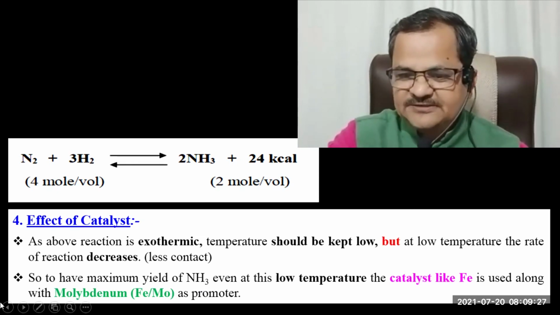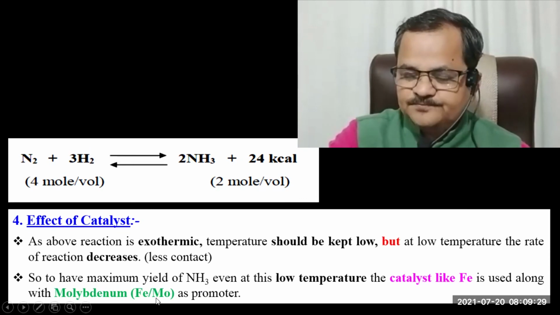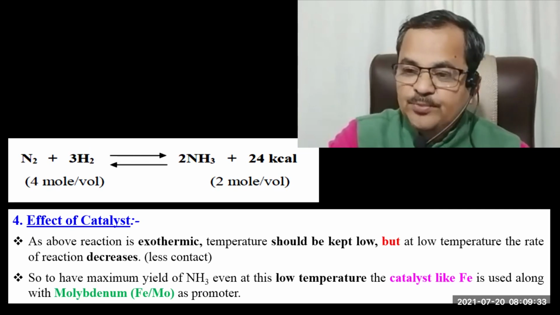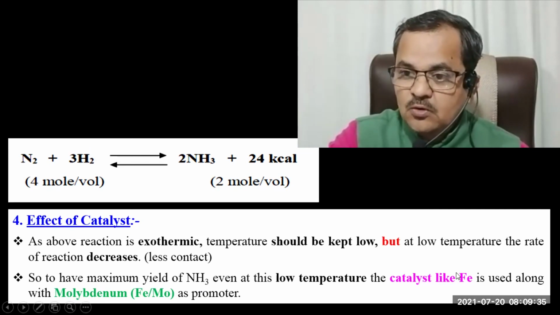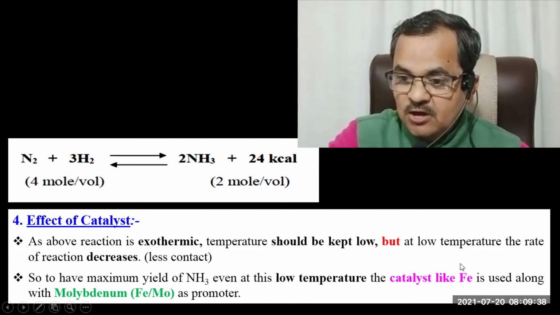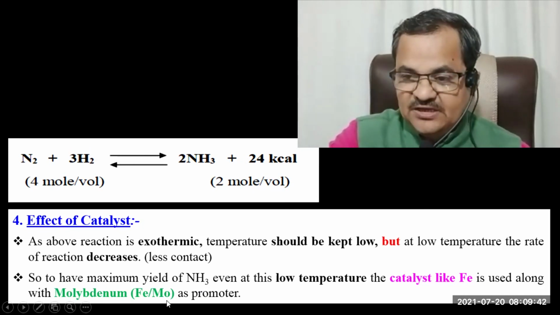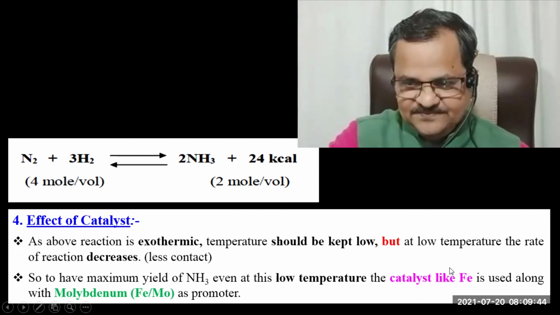Promoter means what happens? Here molybdenum will not allow the impurities to sit or adsorb on the surface of Fe. So molybdenum is called the catalyst of catalyst.